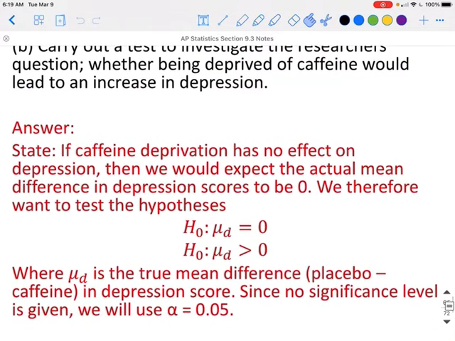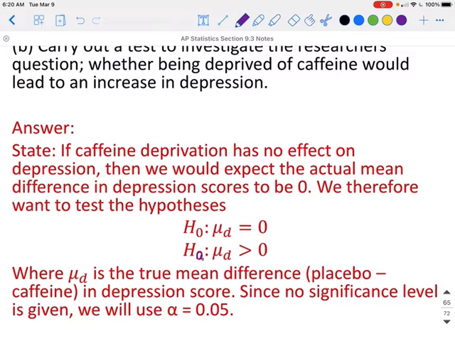So for the state, we can say, if caffeine deprivation has no effect on depression, then we would expect the actual mean difference in depression scores to be 0. We therefore want to test the hypotheses: the null hypothesis is that the mean of the differences is 0, and the alternative hypothesis is that the mean of the differences is greater than 0, where mu sub D is the true mean difference of placebo minus caffeine in depression scores. Since no significance level is given, we will use alpha equals 0.05.